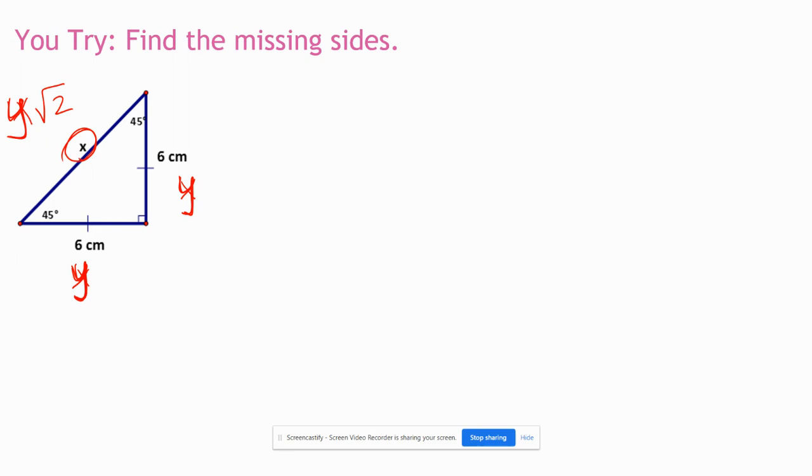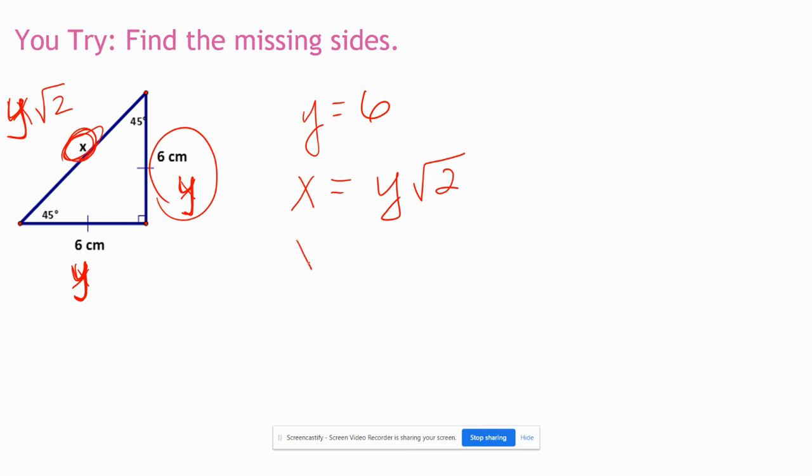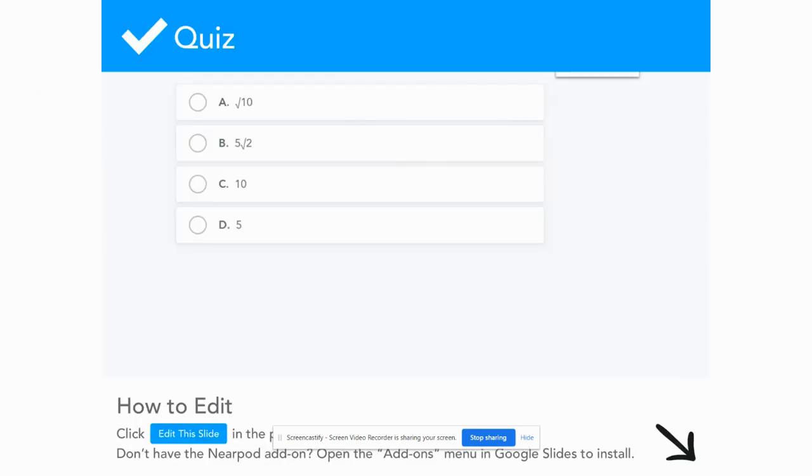All right, so I start with the side that I know. I could pick either one, where basically it's saying y equals 6. So see, if you left that as an x, you might already get confused and you might say, okay, x is 6, and then that would be incorrect. So just be careful with that. My goal is to find this side, the hypotenuse. So x is equal to y square root of 2. And I just found out that y is 6. So there you go. x is equal to 6 square root of 2. So always start with the side of information that you're given and set it equal to your variable from the formula that I gave you at the beginning. All right, now I believe it's your turn to go ahead and try.